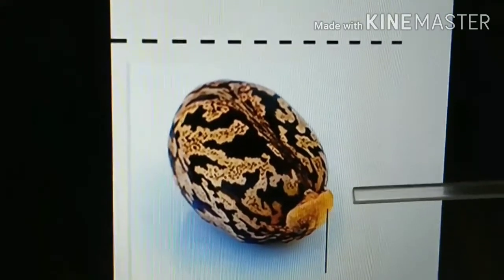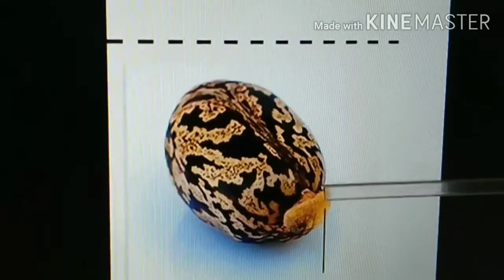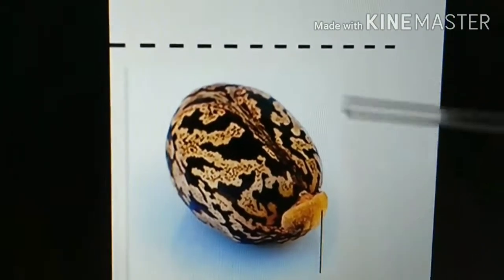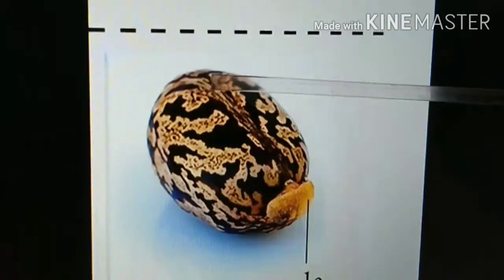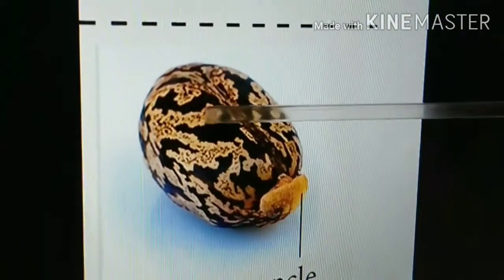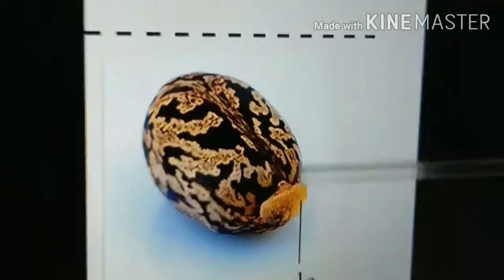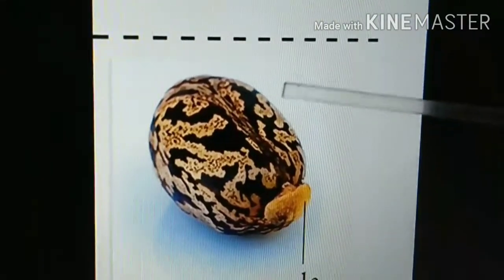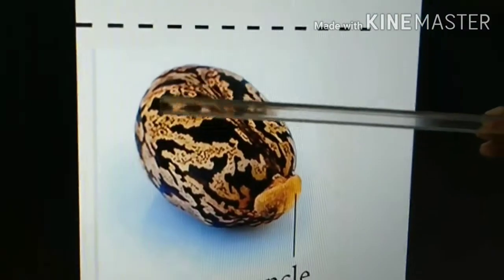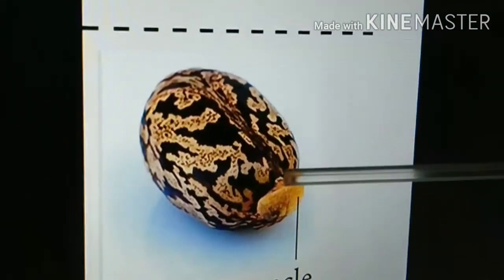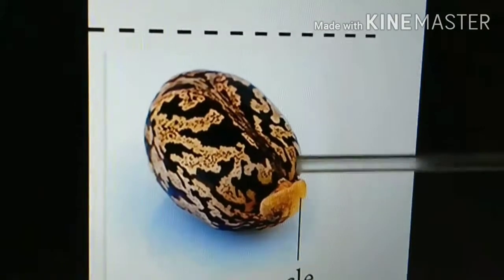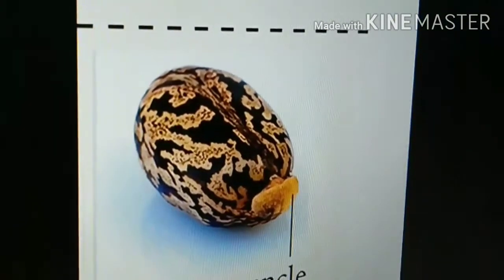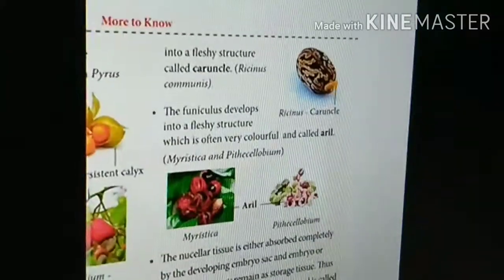Ricinus in Tamil is amanakku. We usually call it kotamuttu. So this is Ricinus communis. In Ricinus communis, the seed is covered by integuments, and the inner and outer integuments become the testa and tegmen. But at the tip of this integument, there is a fleshy part. This will become the caruncle. So this is a specialized modification after post-fertilization changes in this fruit.